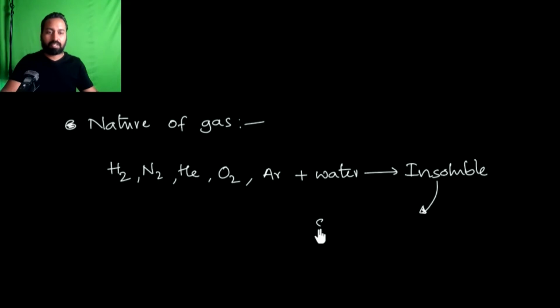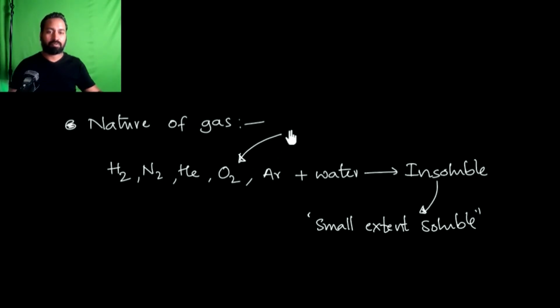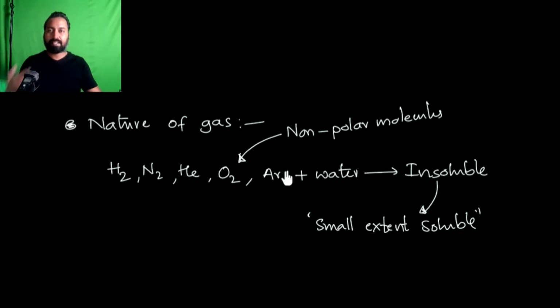Why are they soluble only to a small extent? Because there is no interaction between the solute and solvent. There is always less interaction between the solute and solvent, because all these molecules are non-polar molecules. These molecules do not form any kind of interaction with the solvent.